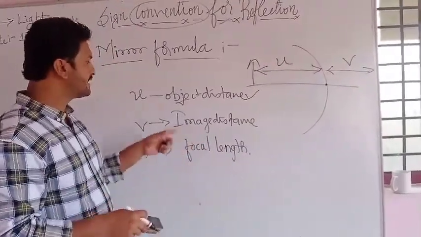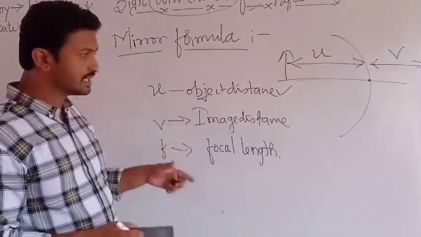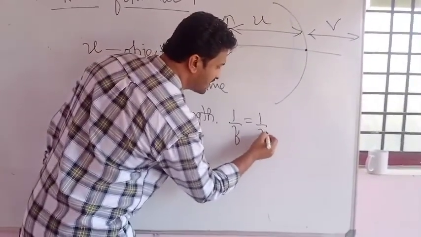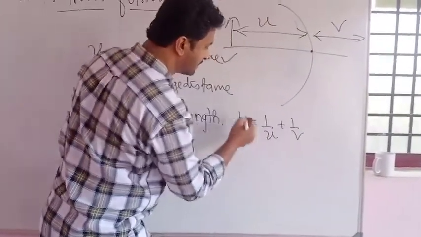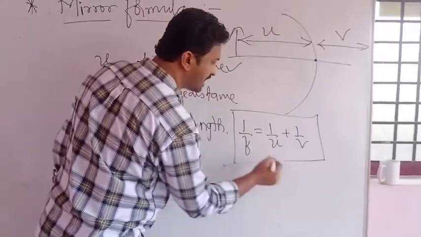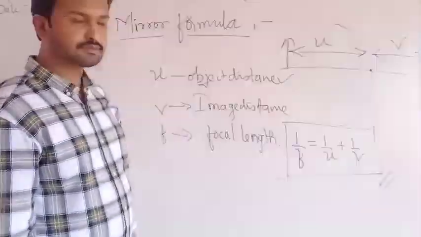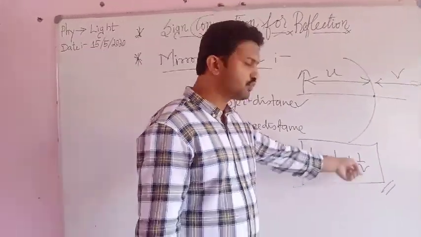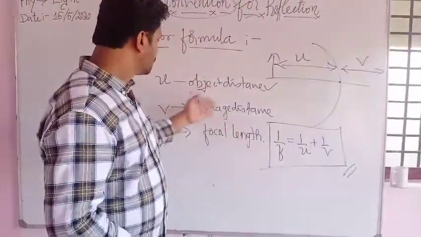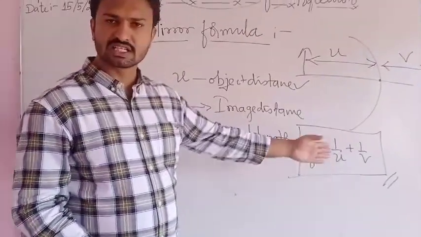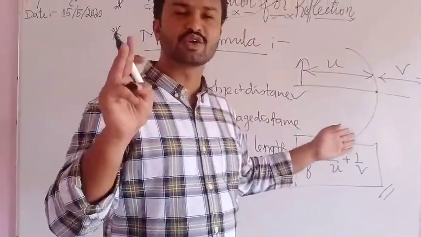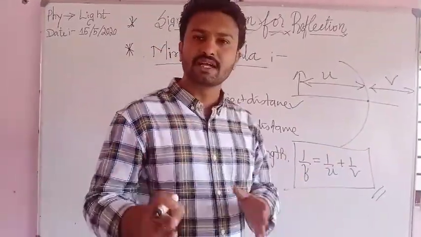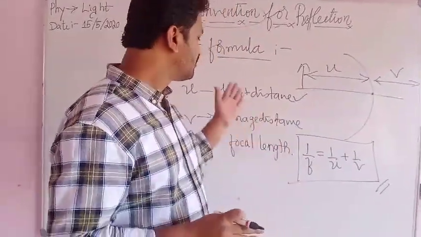You have to combine all the 3, that is 1 by F equals to 1 by U plus 1 by V. This is called mirror formula. 1 by F equals to 1 by U plus 1 by V. Here U means object distance and V means image distance, and F is a focal length.